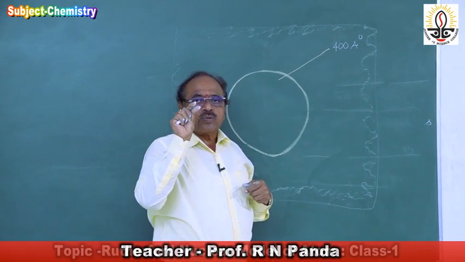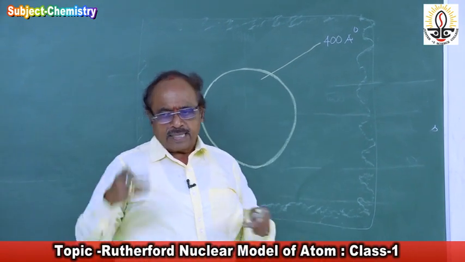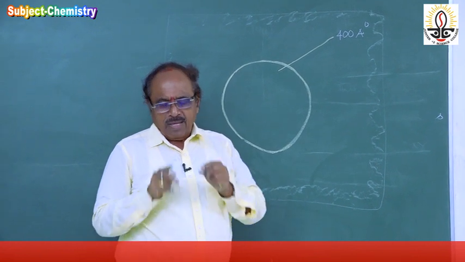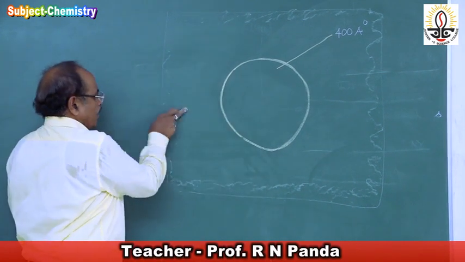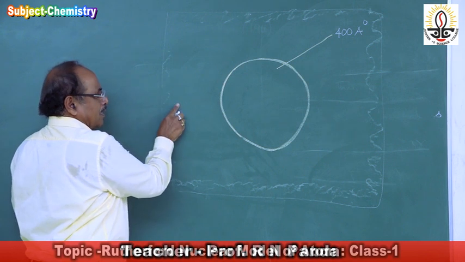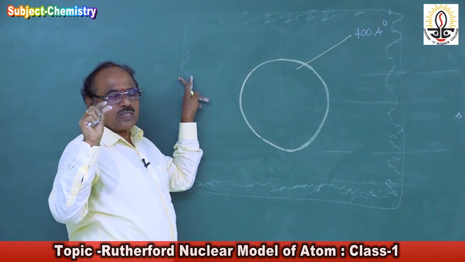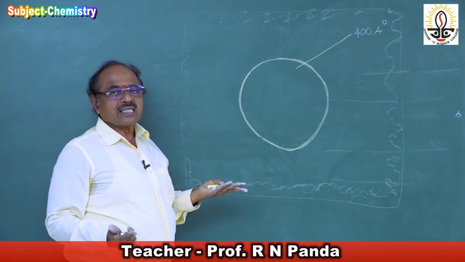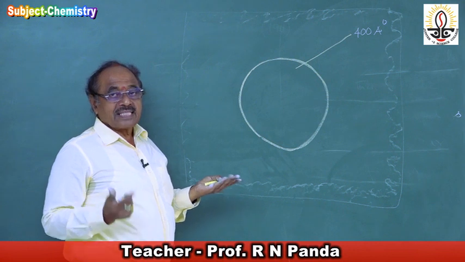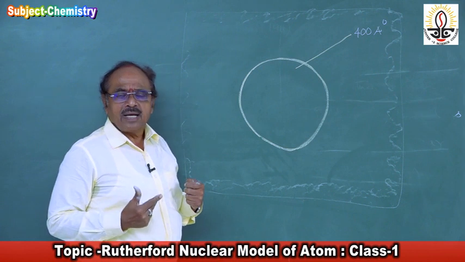And he was observing through another lens. He prepared a box and kept the gold foil in the middle, made a pinhole, allowed these alpha particles to enter through this, and was observing through another lens fixed in the pinhole what is going on inside. That is called the scattering experiment, the scattering of alpha particles.